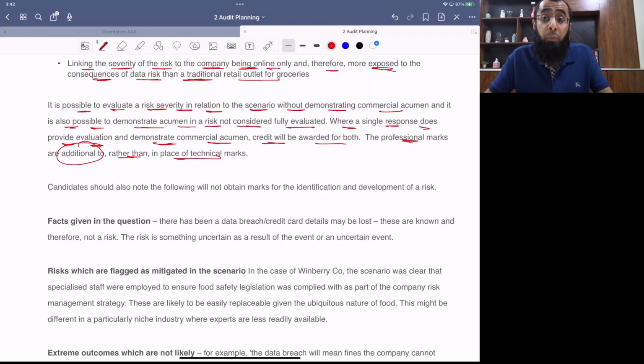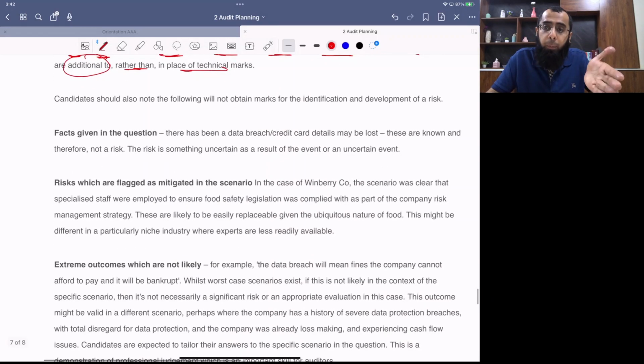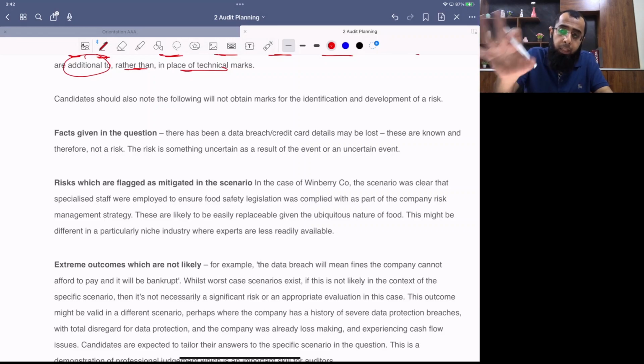But at the same time, maybe your commercial acumen in a particular comment was very good, but the examiner didn't consider it as a significant risk. So you will lose the technical mark, but you will get the professional skill mark of commercial acumen if you evaluated that risk in a better manner. Okay, so these both things are additional. Like the examiner will evaluate both of them separately. Okay, he first reads your risk from the technical perspective, that okay, is it technically correct? And then he reads it again, whether it's professionally correct or not.